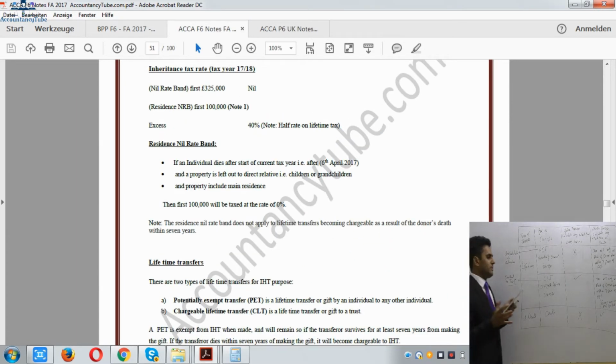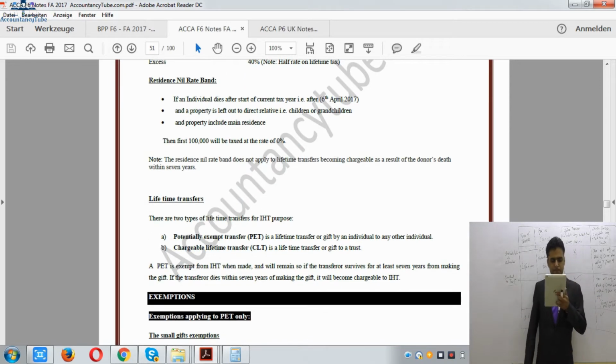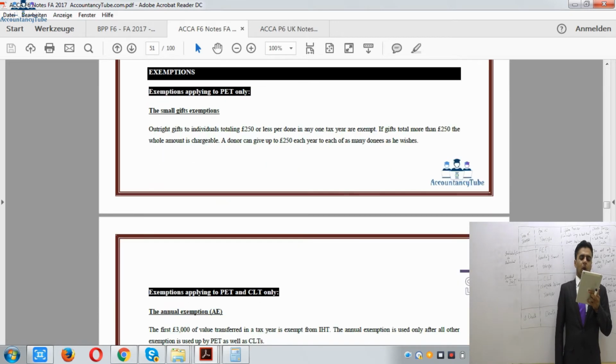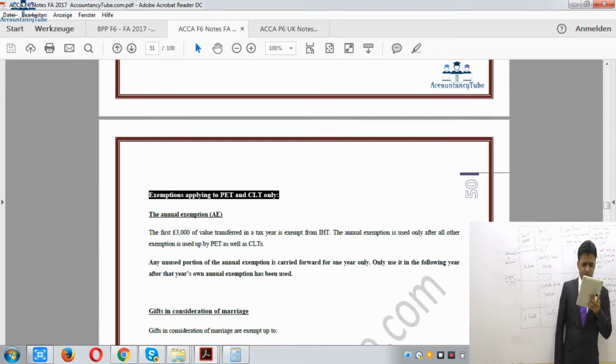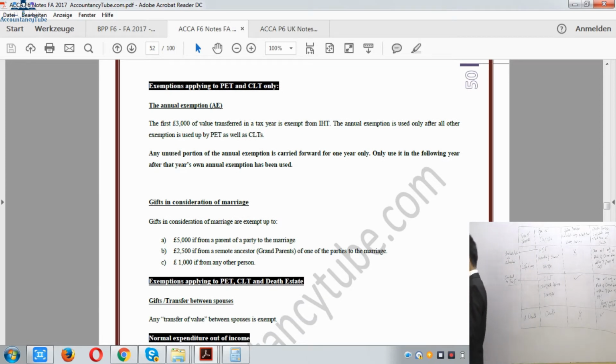So this is the last exemption to use. We'll use all other exemptions first, then we'll use this one. Any unused portion of the annual exemption is carried forward for 1 year only. Only use it in the following year after that year's own annual exemption has been used. Right, so that is our annual exemption, and it applies to potentially exempt transfers and chargeable lifetime transfers.